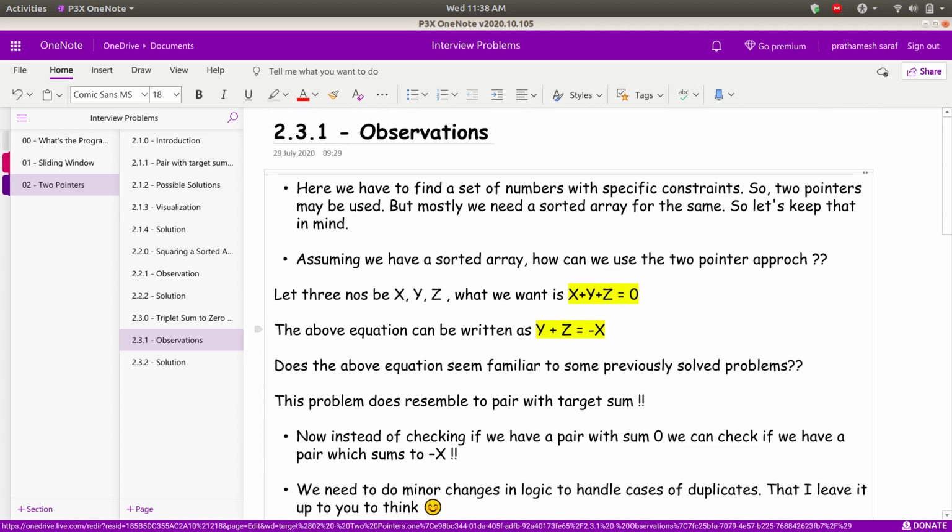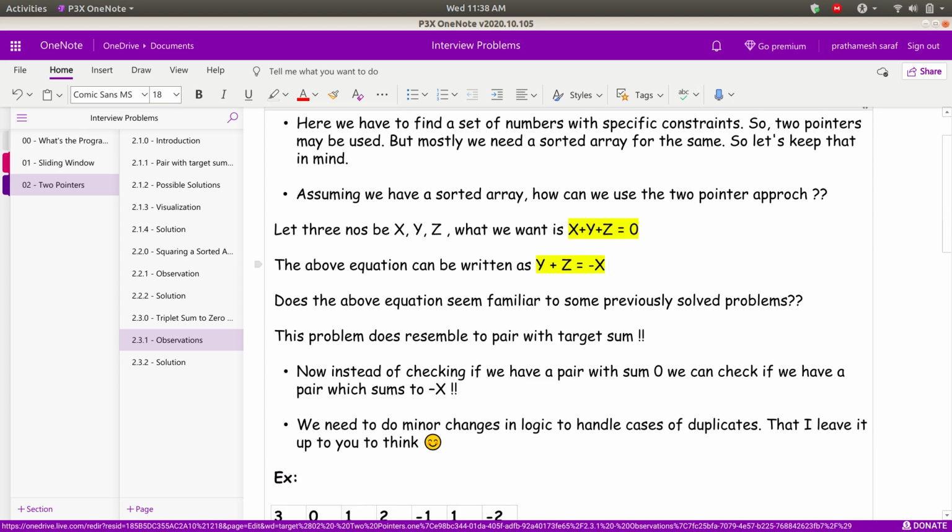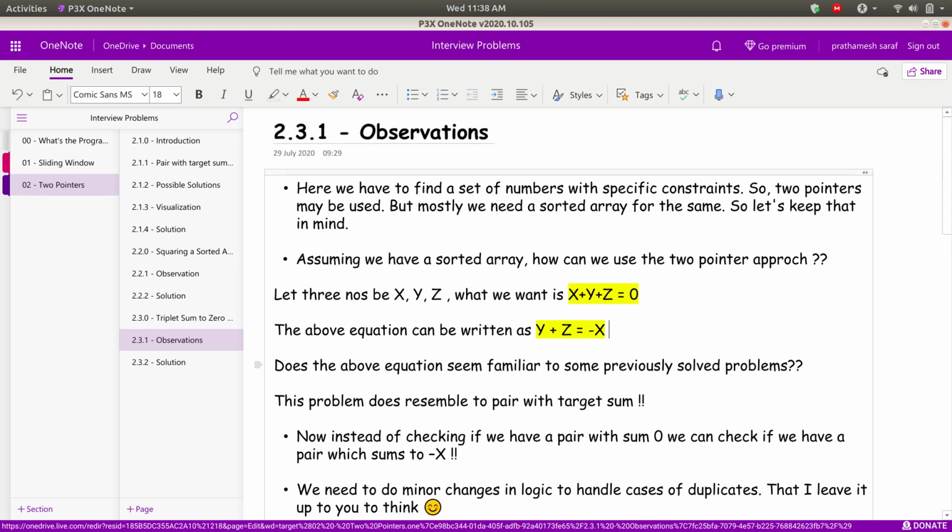Now, do you see this equation is something familiar from one of our previously solved problems? Yes, absolutely, this equation resembles one of our previously solved problems. That is, we want to find a pair with the target sum, right? If you haven't watched this video, please watch that video. I shall put the link in the description, also on the I button, because unless you understand that problem, this problem is a continuation of it.